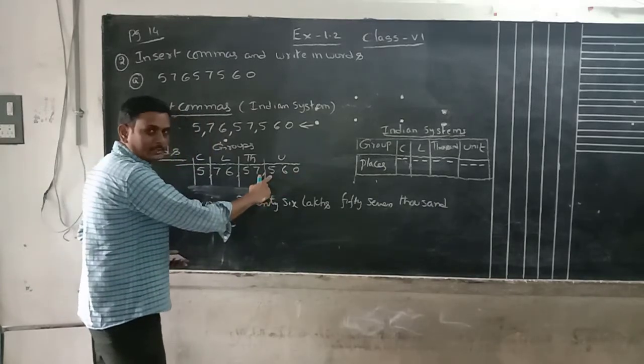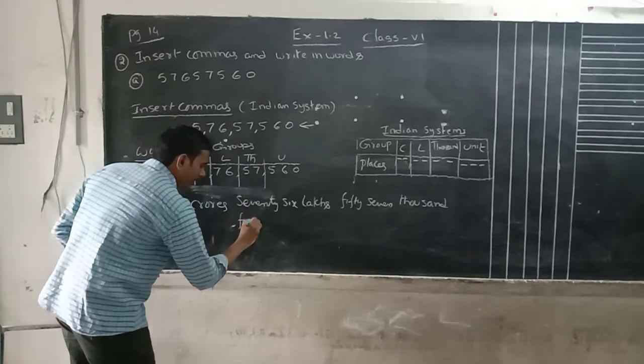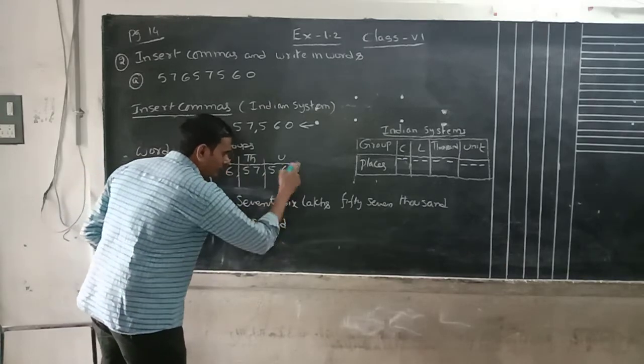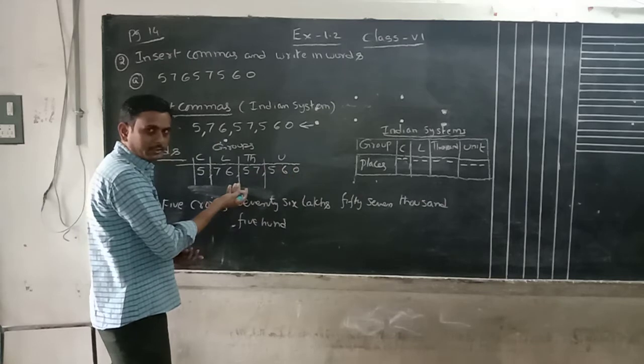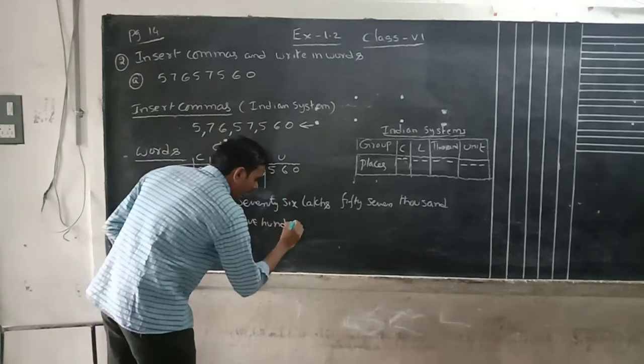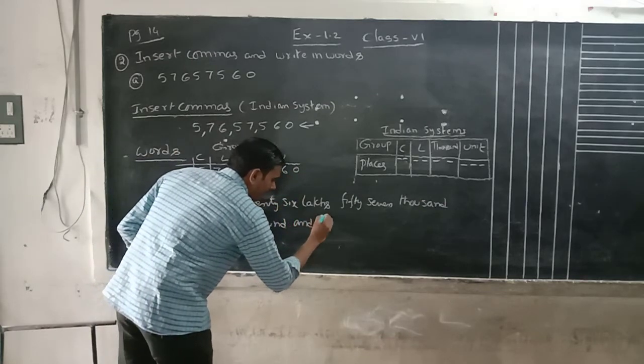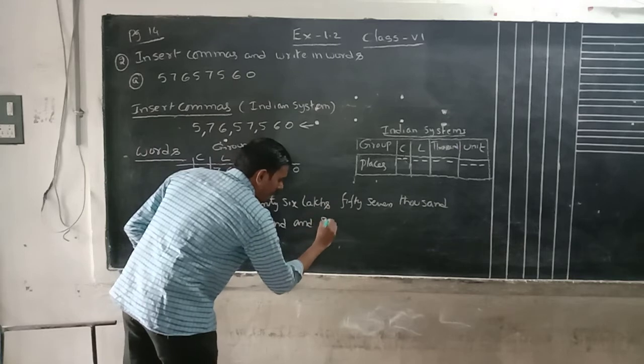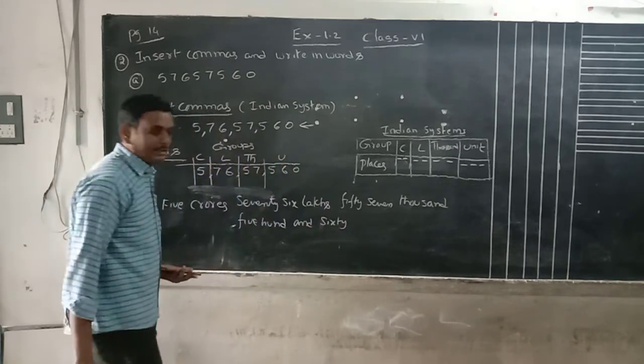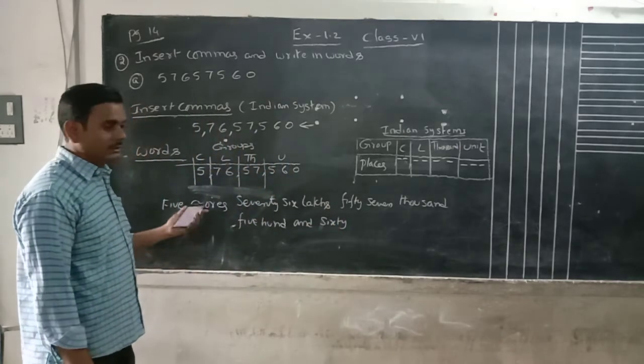Now the last three digits. What is the 500 plus 60? 560. What is the total number? 560. We can read it as a 3-digit number. 560. Okay, this is the question.